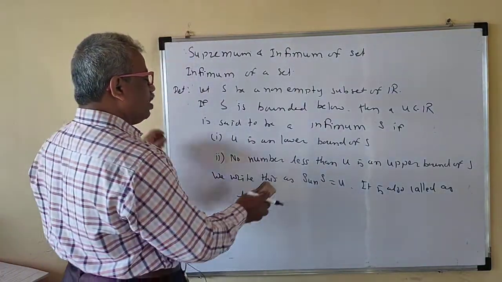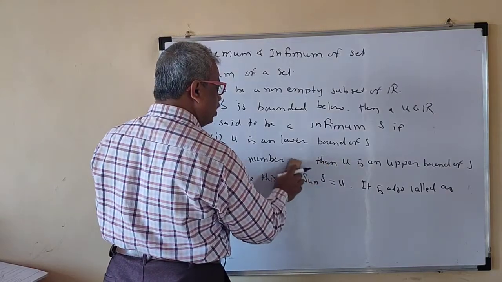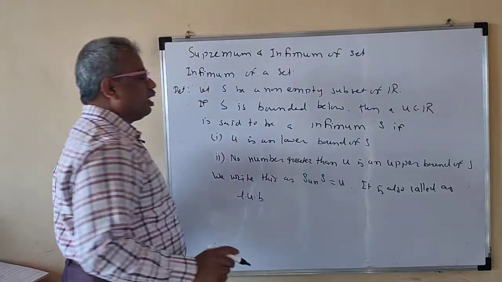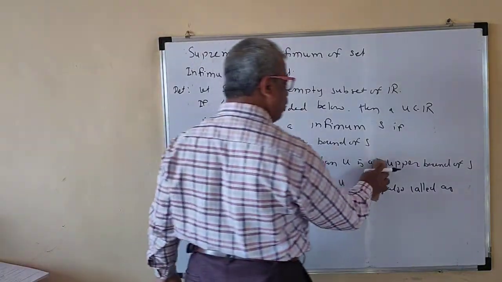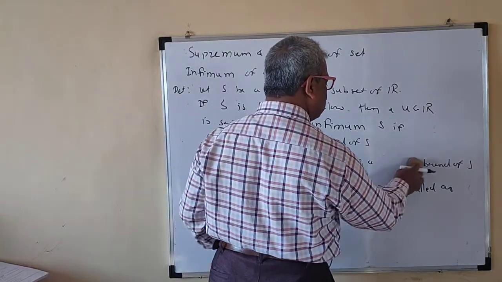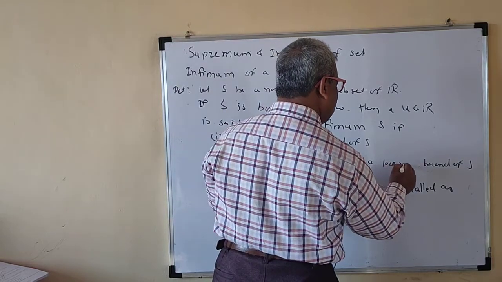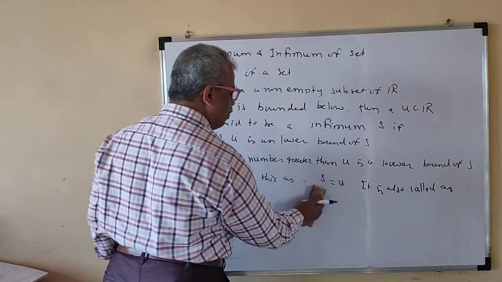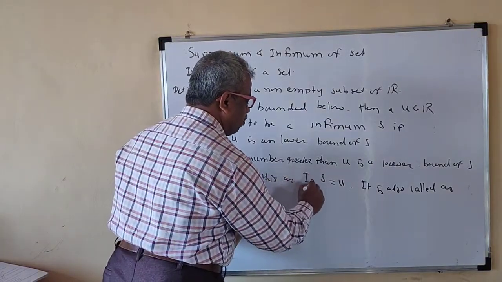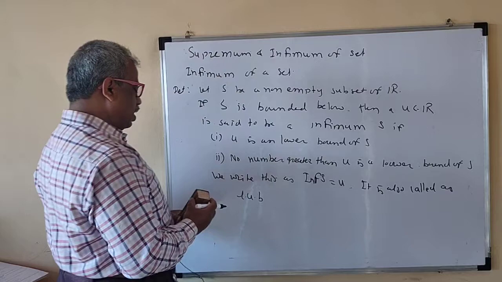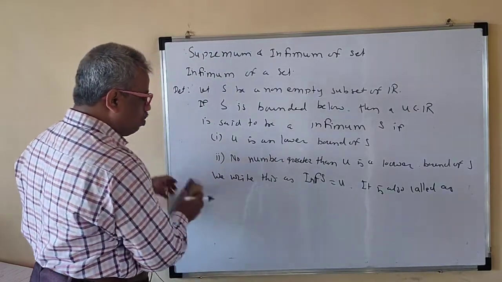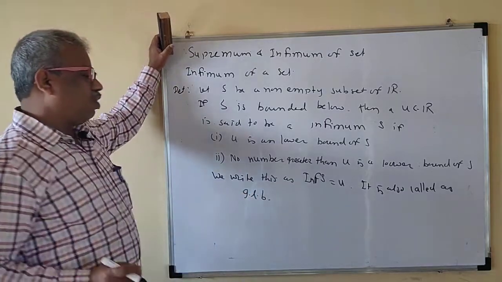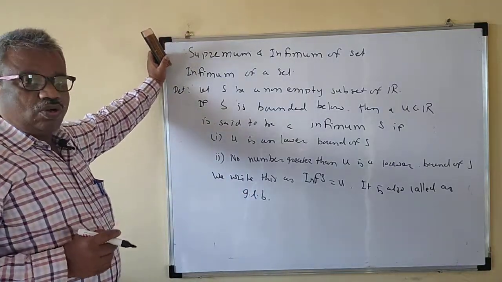No number greater than U is a lower bound of S. We write this as infimum of S is equal to U. It is also called the greatest lower bound, that is GLB.